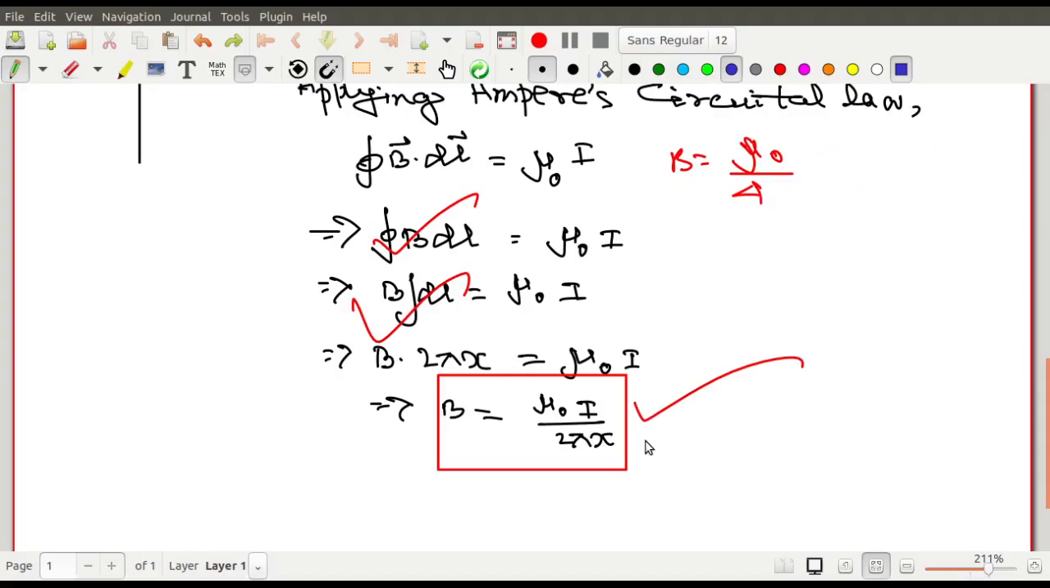But this will not hold for a short wire. For a wire of finite length, you cannot apply Ampere's circuital law. Why can you not apply it? Tell me. Why can you not apply it for a wire of finite length? Why can you not apply it for a finite length wire?